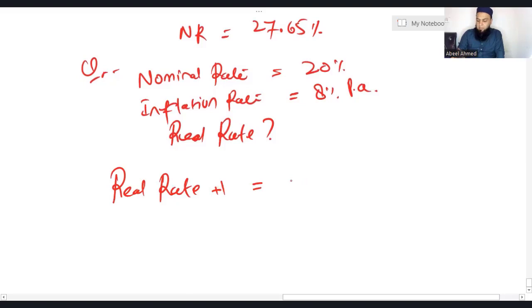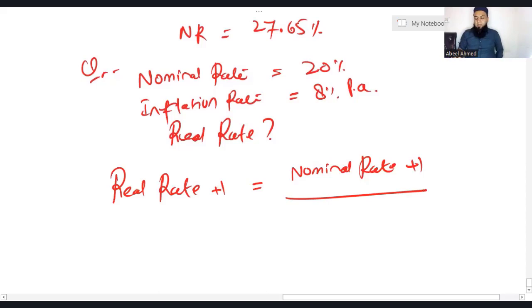Real rate plus 1 is equal to nominal rate plus 1 divided by inflation rate plus 1.